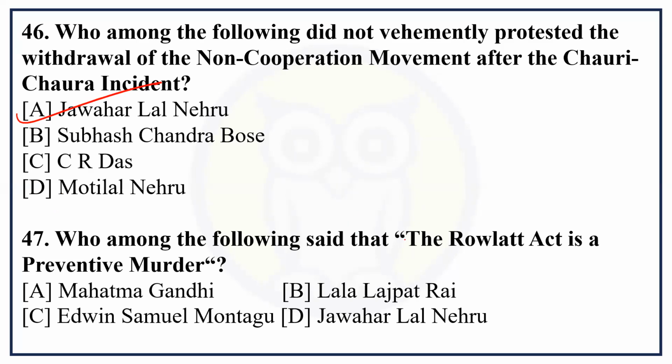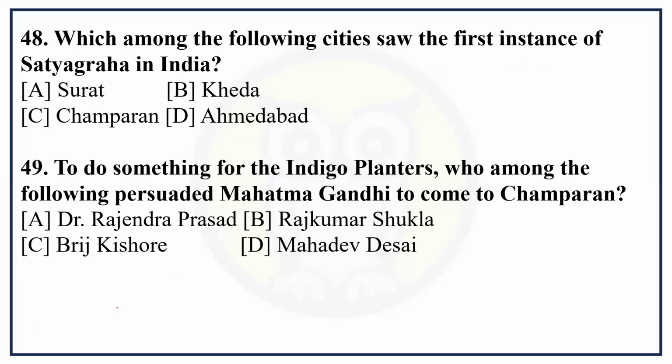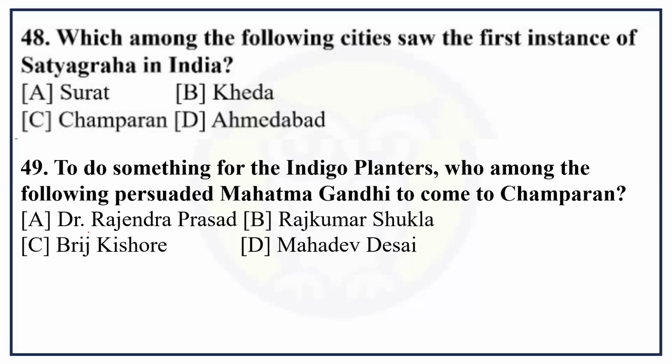Who among the following said that the Rowlatt Act is a preventive murder? So who was the personality? Its correct answer is Edwin Samuel Montagu. Okay, C is correct. Which among the following cities saw the first instance of satyagraha in India, for the indigo planters? Who among the following persuaded Mahatma Gandhi to come to Champaran? Its correct answer is Rajkumar Shukla.